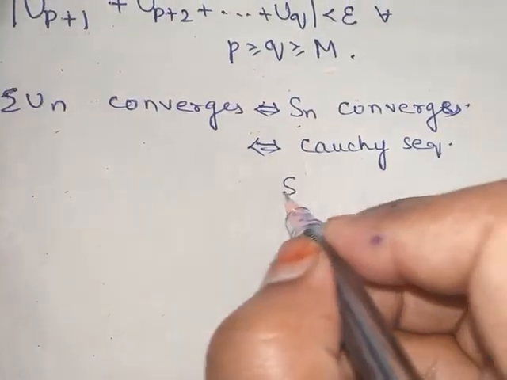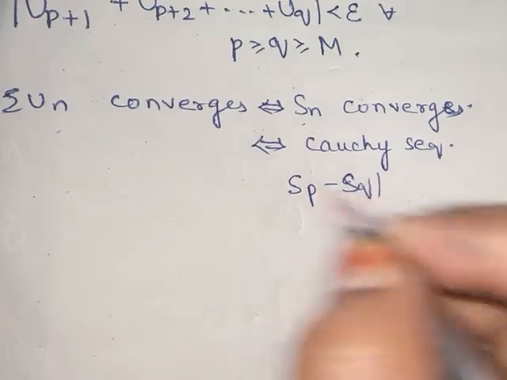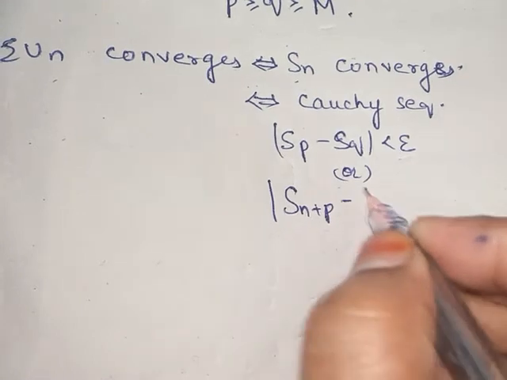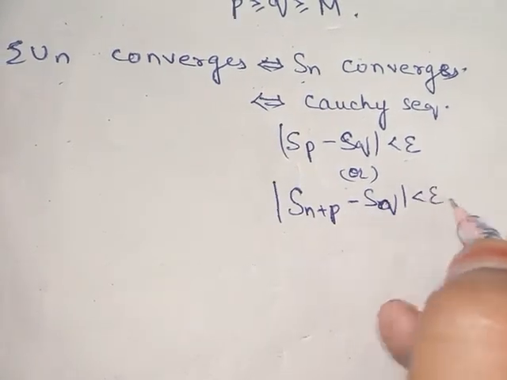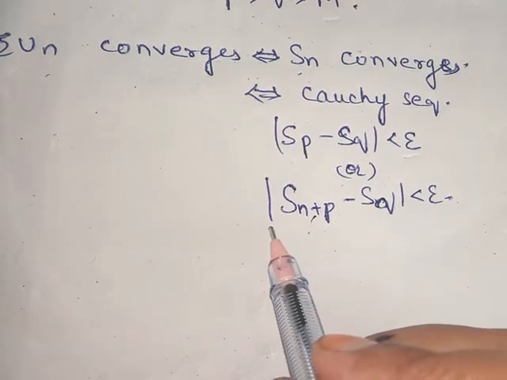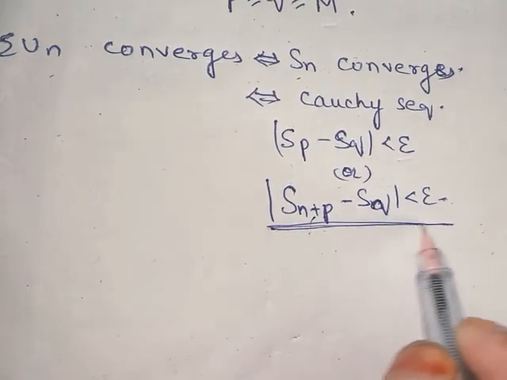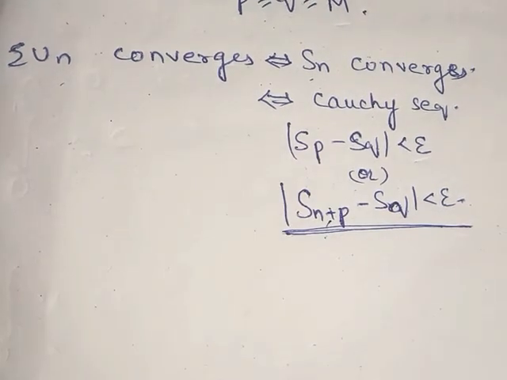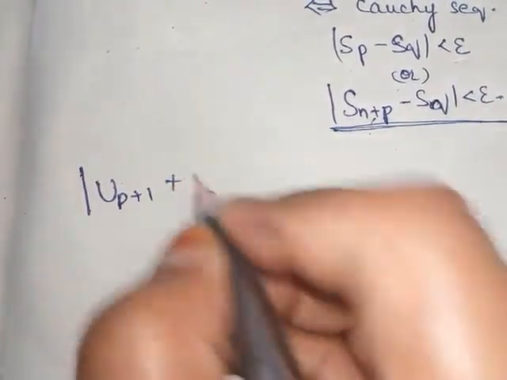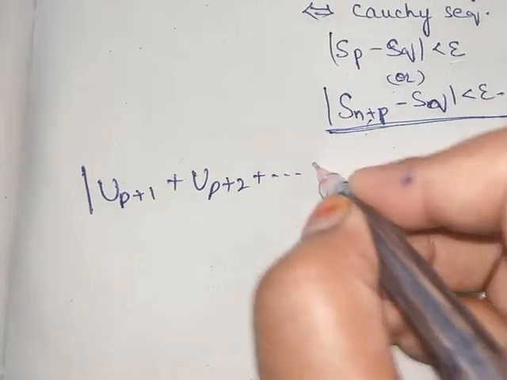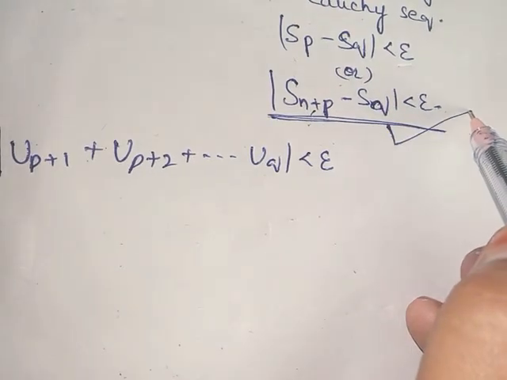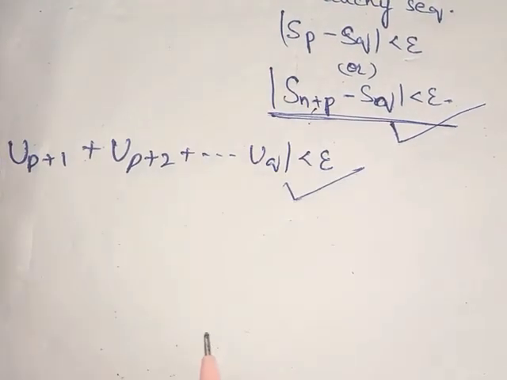Sn is convergent if and only if it is a Cauchy sequence. The Cauchy sequence condition is Sp minus Sq is less than epsilon, or we can write Sn plus p minus Sq is less than epsilon. These are the conditions. So when this Cauchy sequence condition holds, then un is also convergent. Therefore u of p plus 1 plus u of p plus 2 plus so on plus uk is less than epsilon.